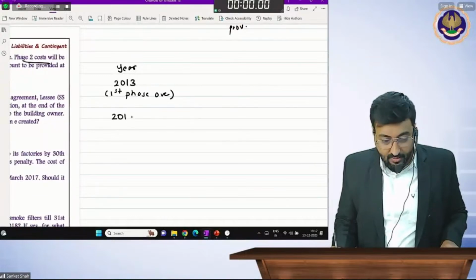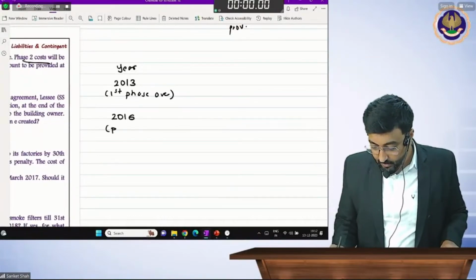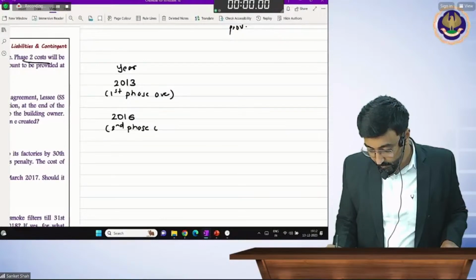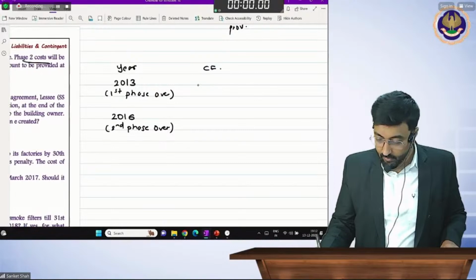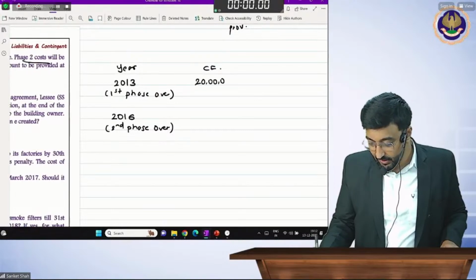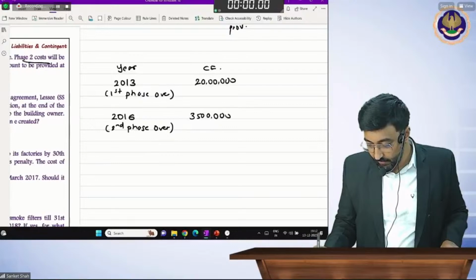And 2016, second phase over. What is the cash flow? 20 lakhs. And how much are you going to pay? 35 lakhs.